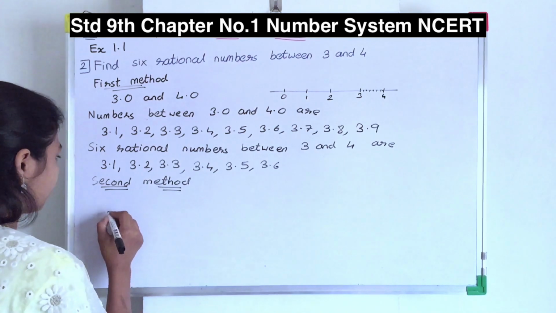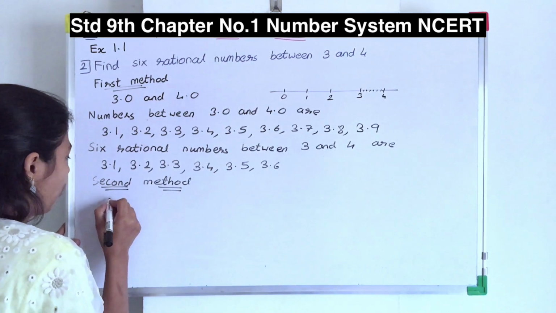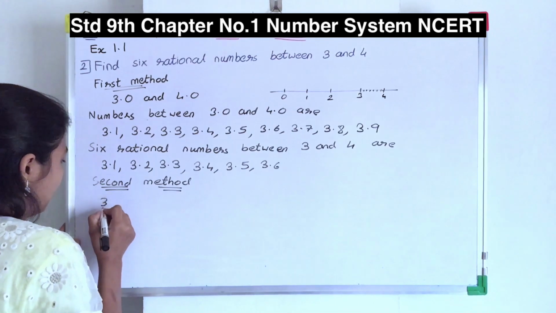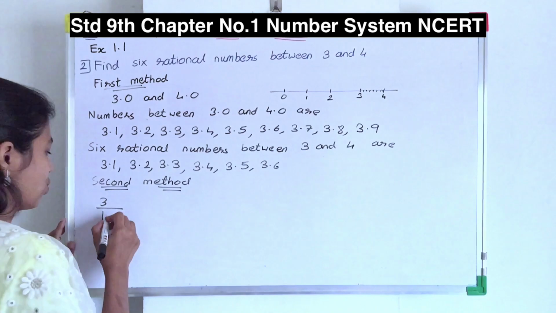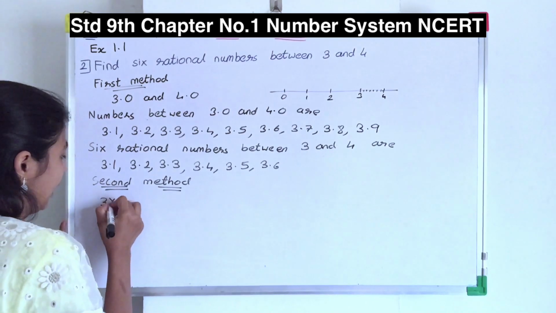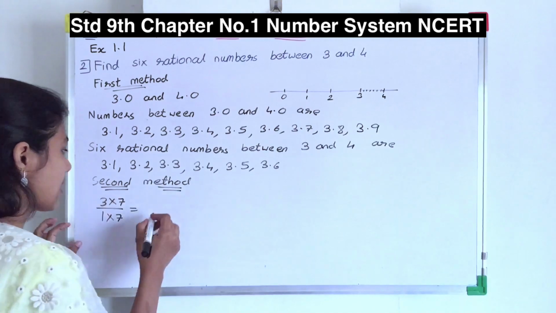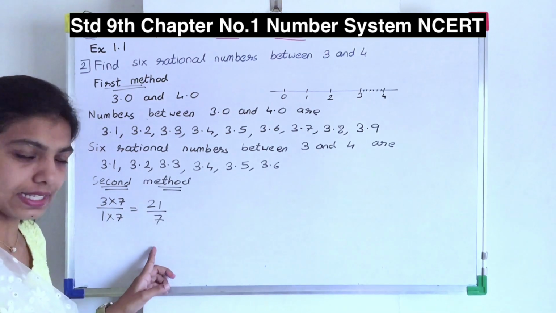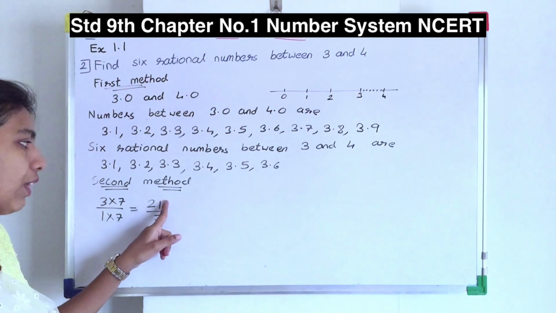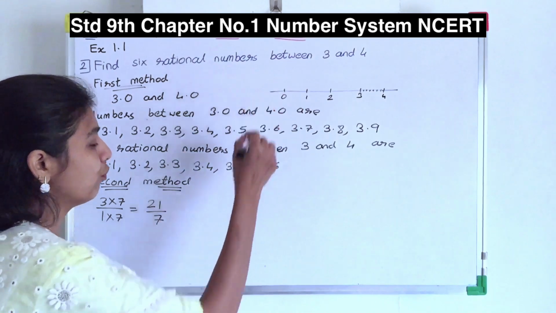Now see, I will multiply by 7 on both the sides. So 3 by 1 it was. So multiply by 7 into 7. I will show you why I have multiplied by 7. 3 sevens are 21 upon 7. Yes. So 21 divided by 7 will give you 3. Got it?